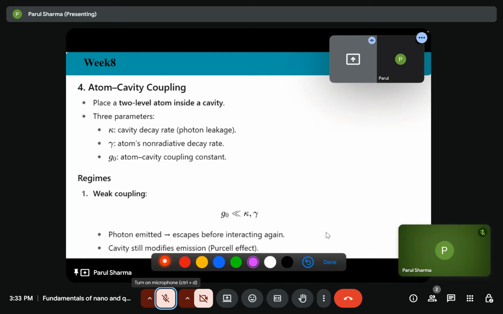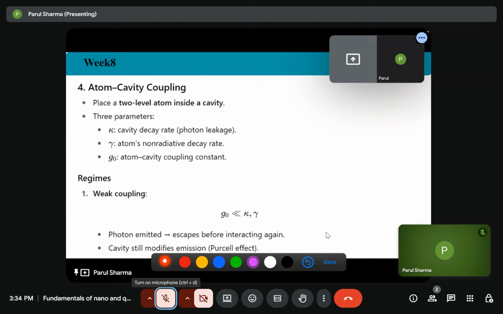Next is atom-cavity coupling. If we are placing a two-level atom inside the cavity, there are three parameters that decide weak coupling or strong coupling. First is kappa, that is the cavity decay rate, that is photon decay, and gamma is the damping factor because of the atom's non-radiative decay rate, and g naught is the atom-cavity coupling constant.